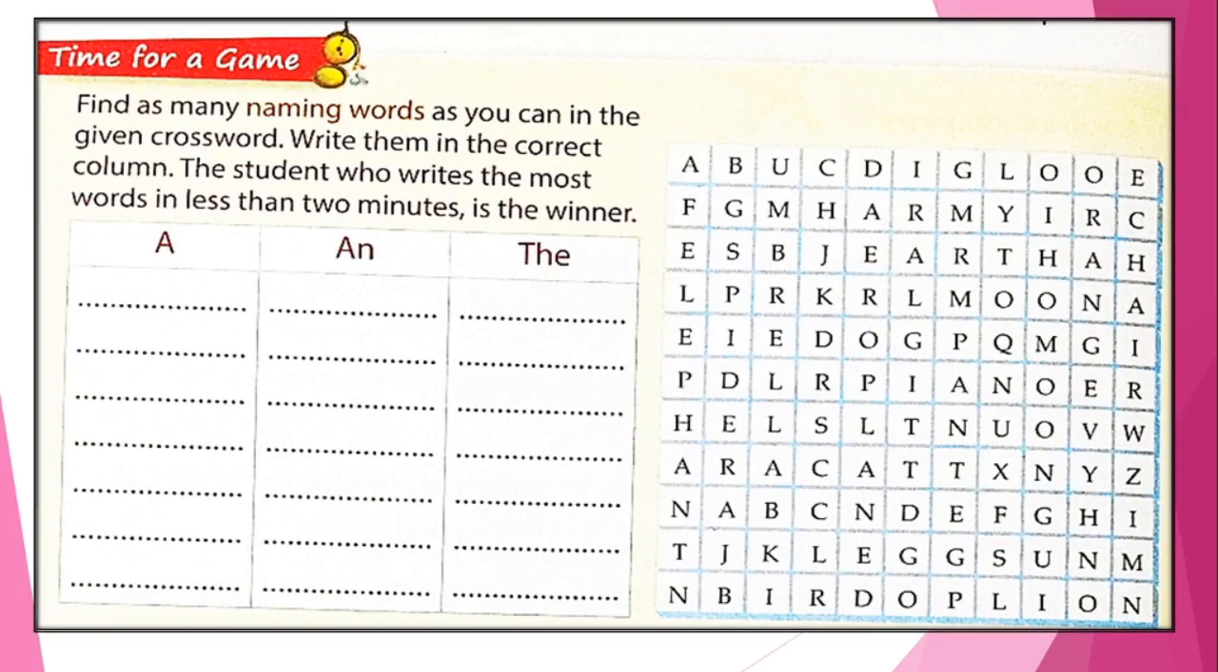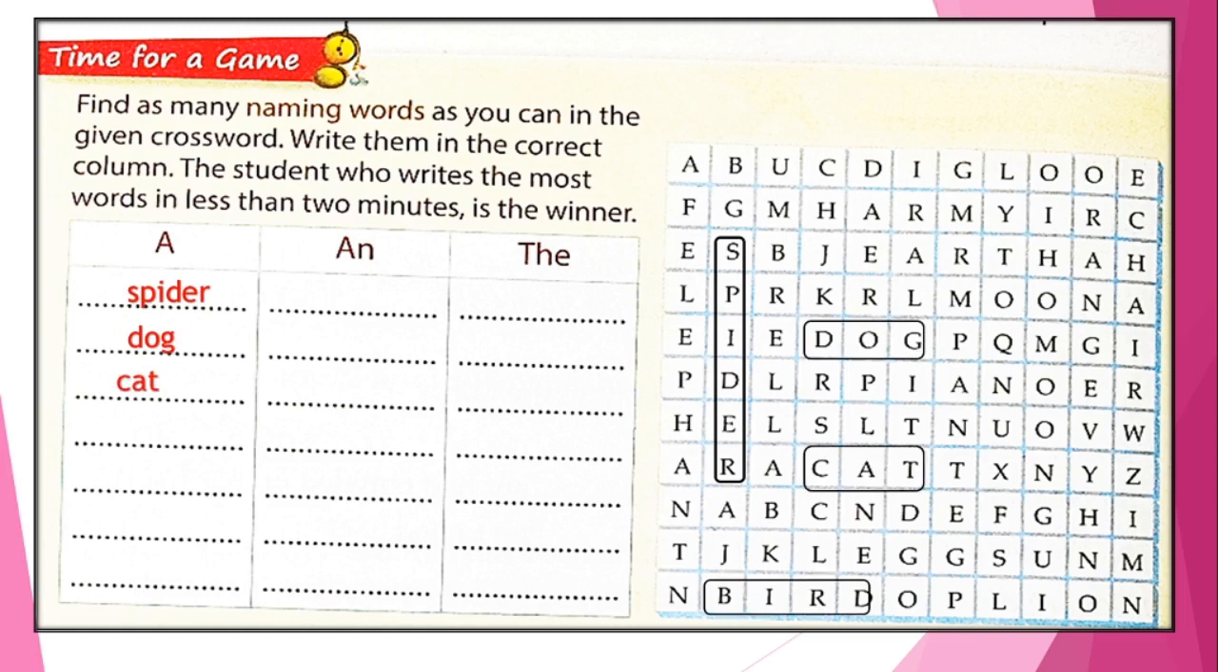Time for a game. Find as many naming words as you can in the given crossword. Write them in the correct column. The student who writes the most words in less than 2 minutes is the winner. Which words come under a? A spider, a dog, a cat, a bird, a lion, a piano, and a chair.